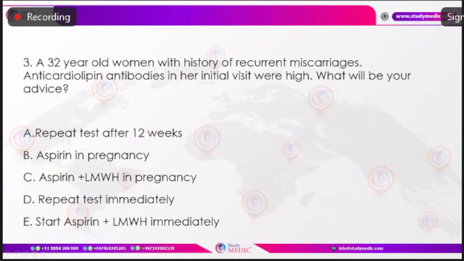So if we have a satisfied clinical criteria and a lab criteria, we need to do the blood test two times. If both times it's found to be positive, it satisfies the lab criteria, and then in the next pregnancy, we can start preconceptual aspirin and low molecular weight heparin or unfractionated heparin prophylactic dose from the date of urine pregnancy test positive.